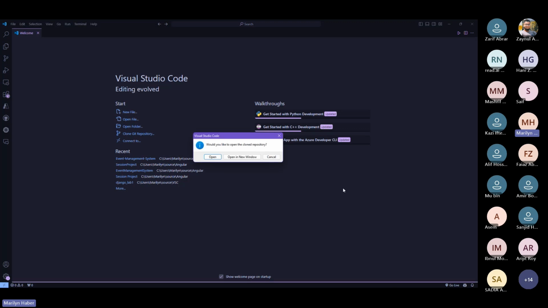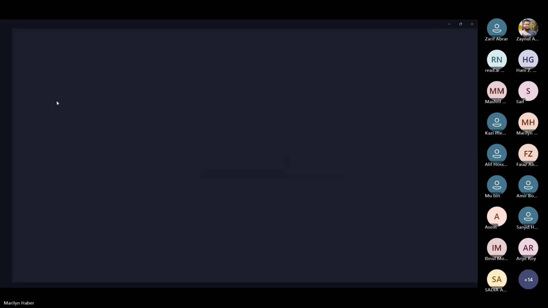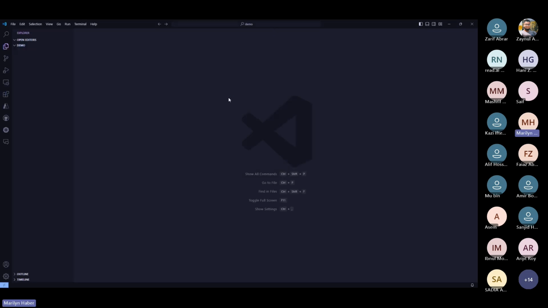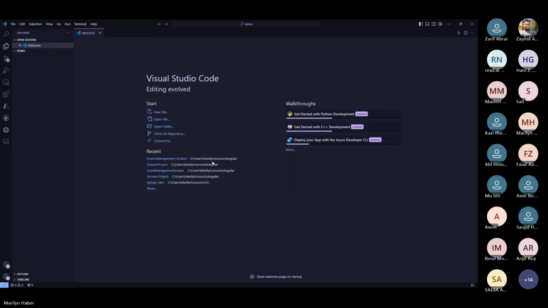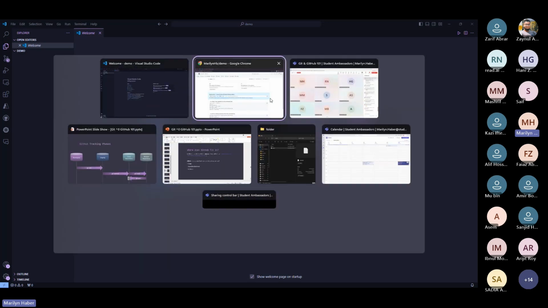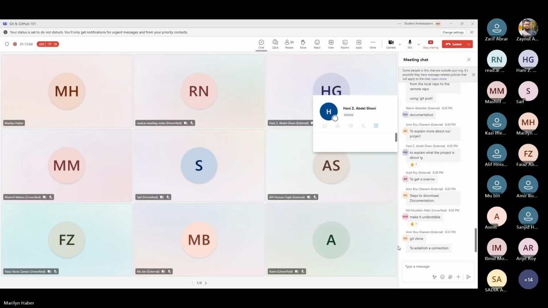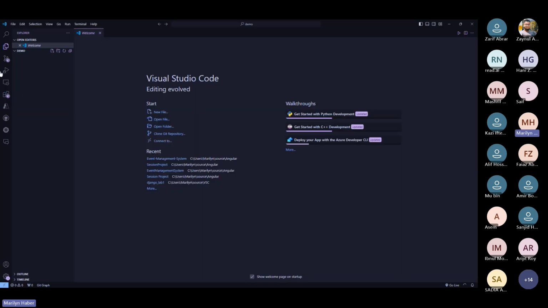So here I'm getting the changes from Git. Even though I have no file, my remote GitHub repository is now initialized on my local machine. So what is the command that we used? Git clone. Okay, exactly. So we have it here.